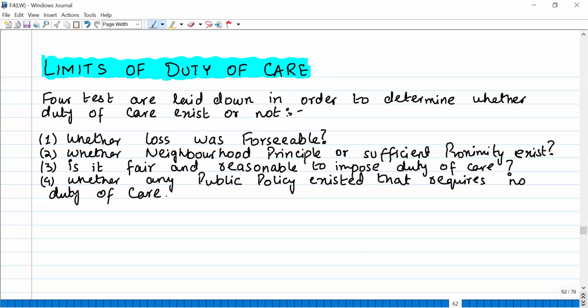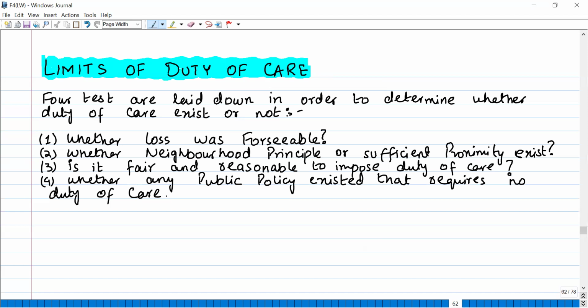Whether there was any neighborhood principle or sufficient proximity, right? Whether that person who suffered the damage was our neighbor, or whether there was any close relationship between my act and his psychiatric illness. Okay, whether he was a secondary victim or not. Is it fair and reasonable to impose a duty of care? The court will see whether it is fair that we should impose a duty of care in that situation or not. Okay, you have to see that as well.